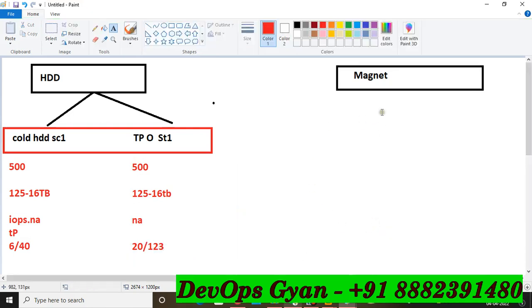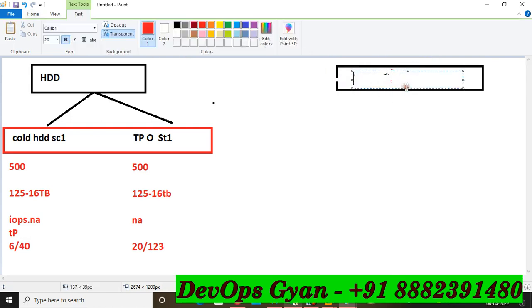Now in magnetic, you know the magnetic and the use of this magnetic, so just understand the magnetic. It is misspelled, so I'm going to write a new name, magnetic disks.